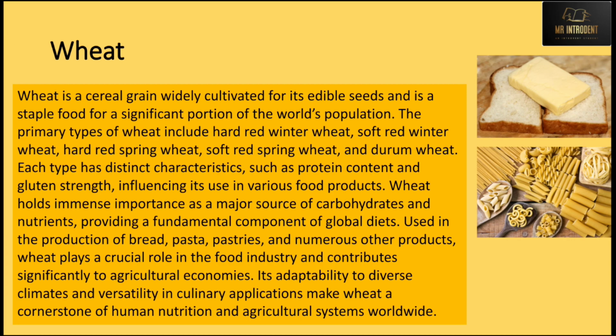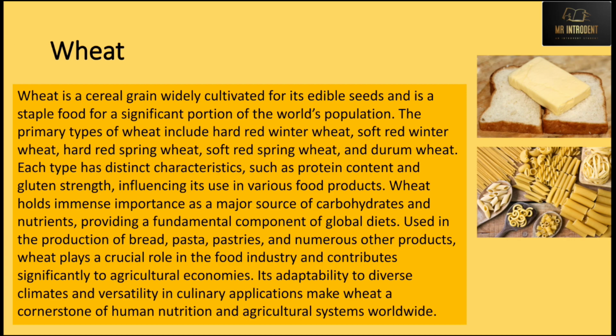Firstly, we'll see wheat is a cereal grain which is cultivated widely. After rice, at the second position we see wheat being consumed by most of the population of the world. Wheat is very important because it is a very essential part of the diet. There are different types of wheat, such as red winter wheat, soft red winter wheat, hard red spring wheat, soft red spring wheat, durum wheat, bread wheat. There are majorly two types actually.